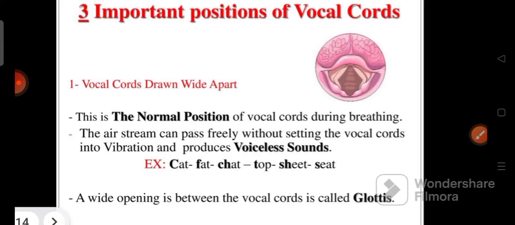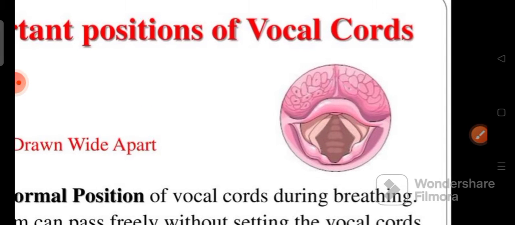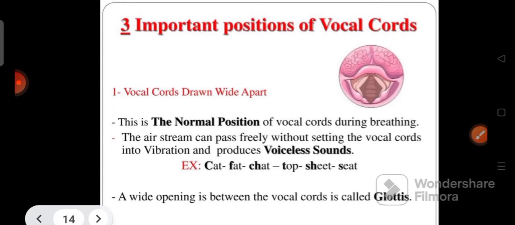For example, the initial sounds of cat, fat, chat, top, sheet, seat: ka, fa, cha, ta, sha and sa. When these voiceless sounds are produced, the vocal cords will be like this, and there won't be any vibration in the vocal cords.